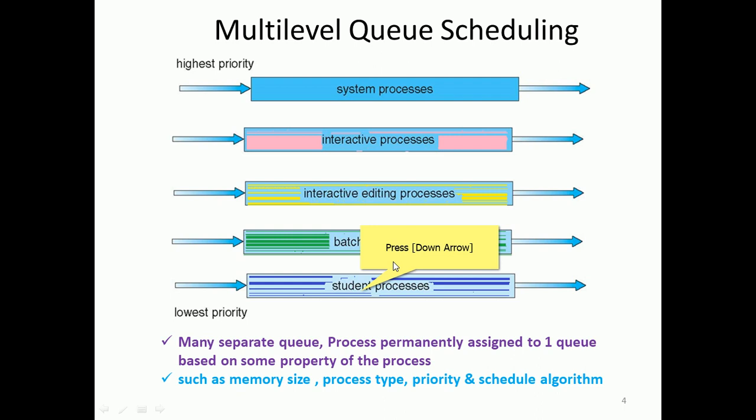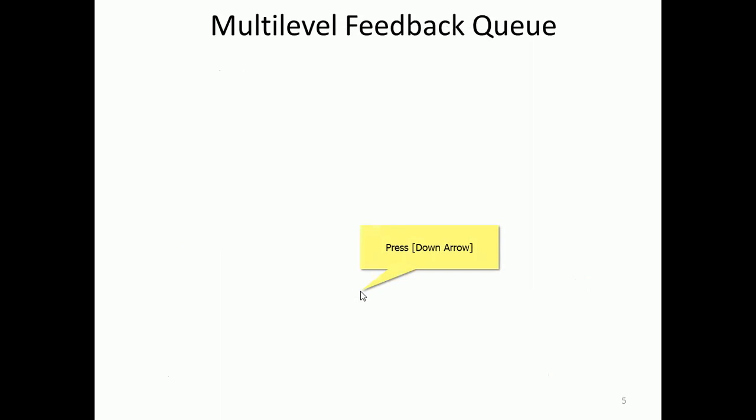So that is multi-level queue scheduling. Each has a separate queue, depending upon the process attributes, which may be size, type and priority, and the scheduling algorithm.